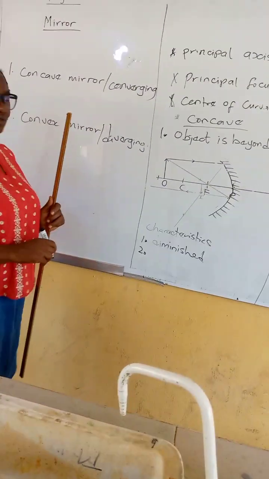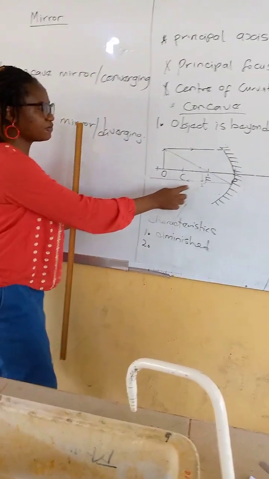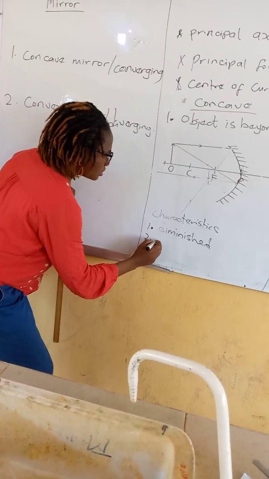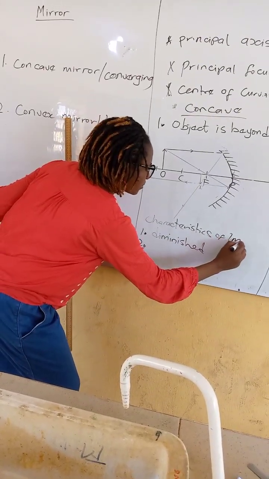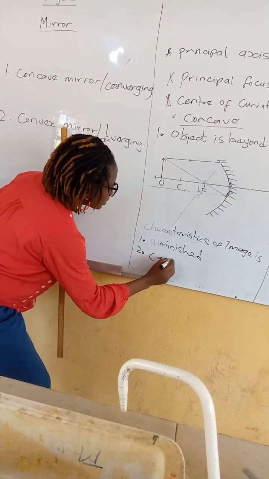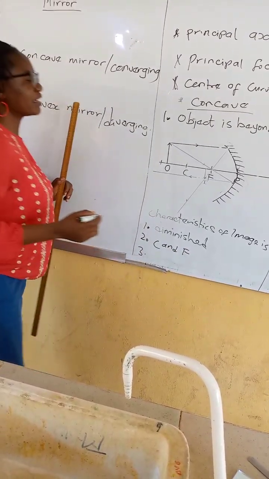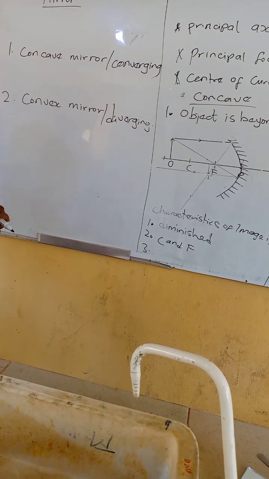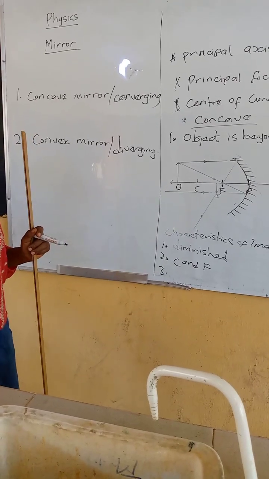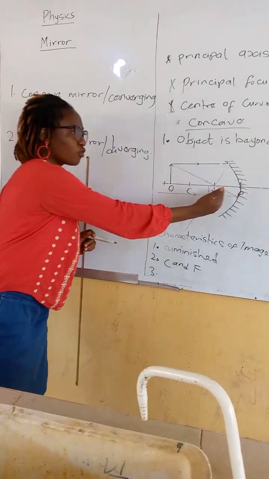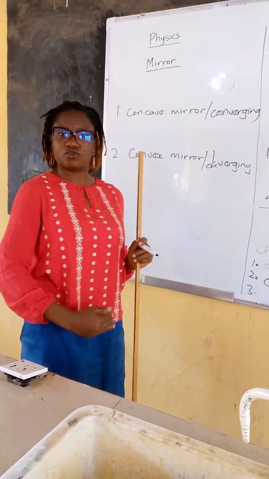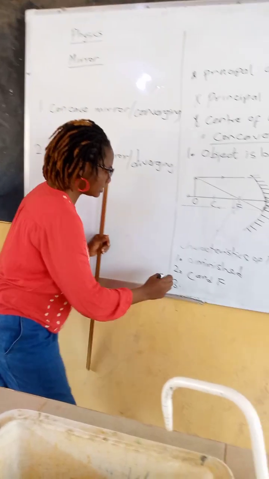What else do we see? You will see that the image is formed between what? C and F. The image is formed between C and F. What is another characteristic we foresee? The image is real. It is real because it is in front of the mirror that we see the image. So it is what? It is real.